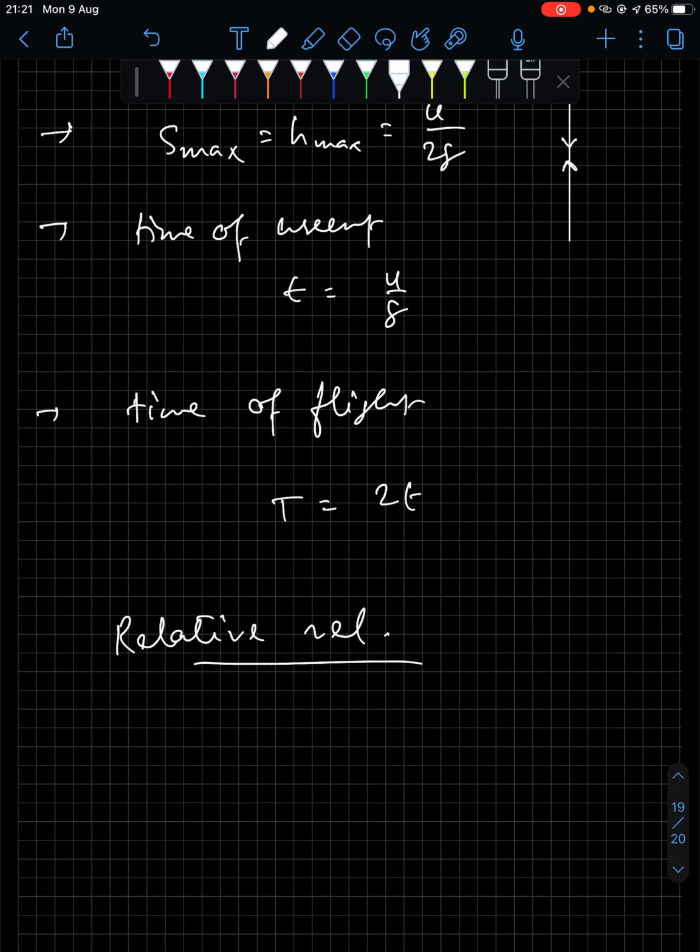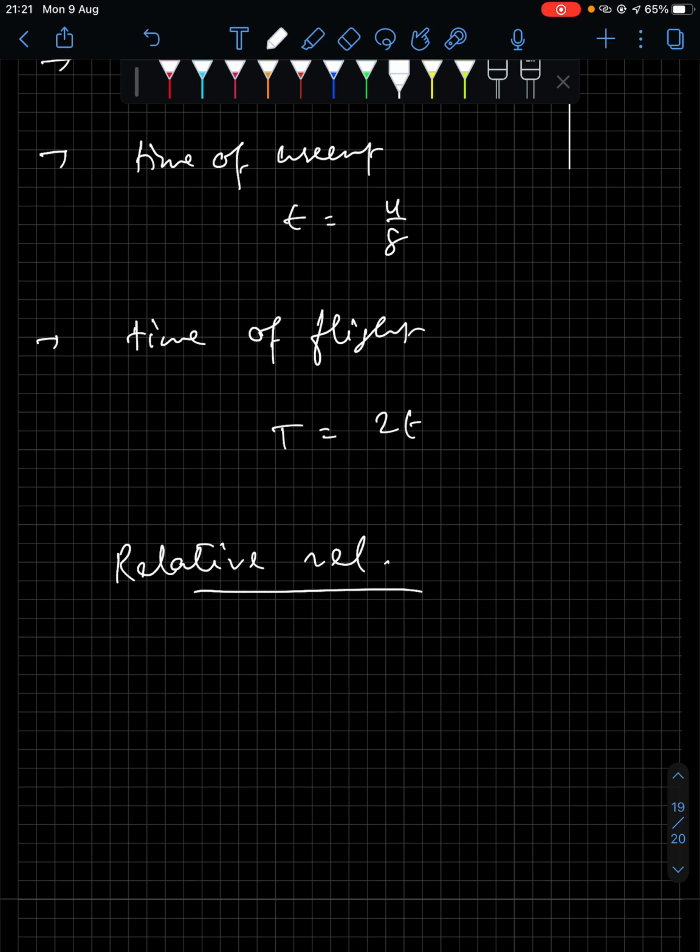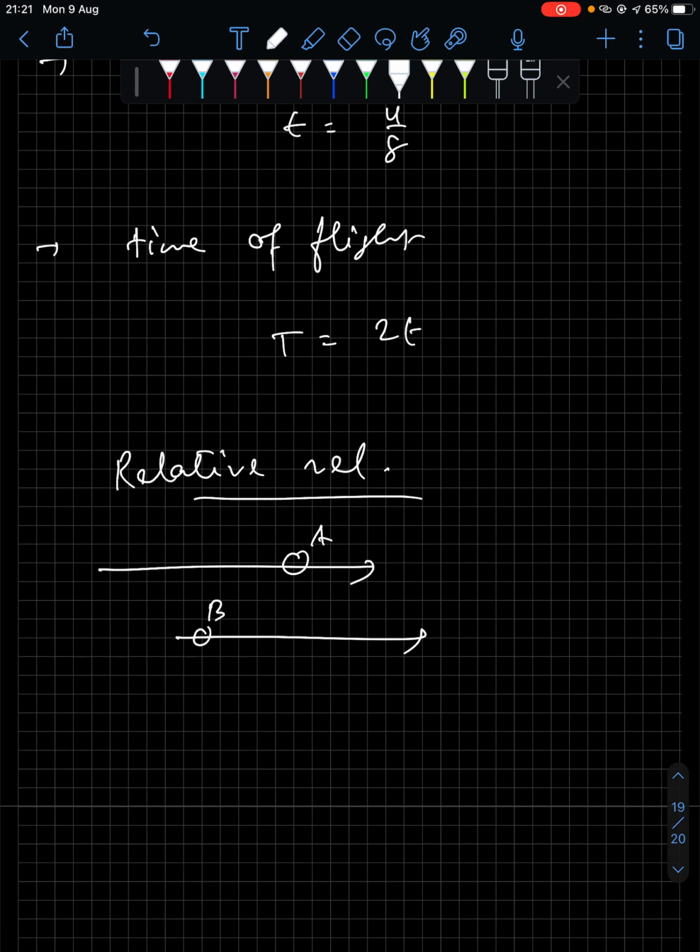And the last topic we have is relative velocity. So say two bodies are going in the same direction, body A, body B. So if I ask you, like, what is the velocity of body A with respect to B?